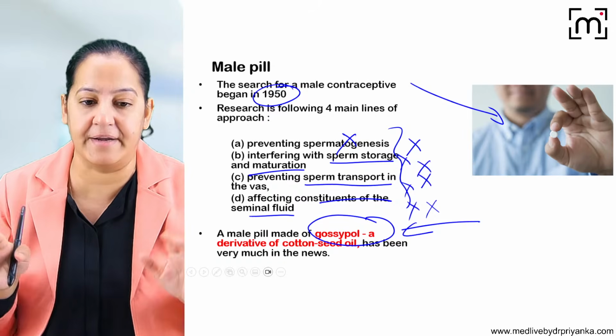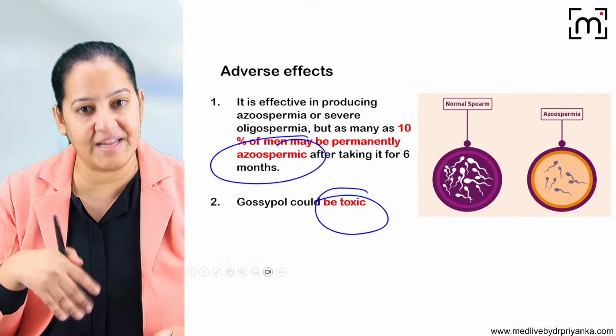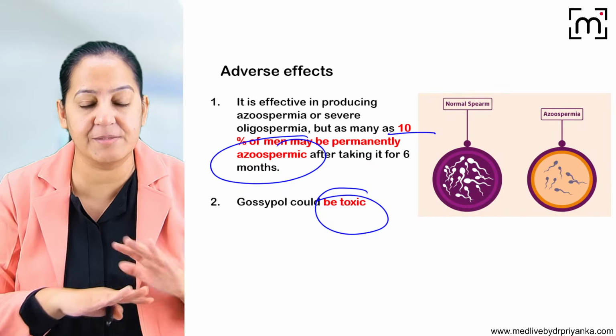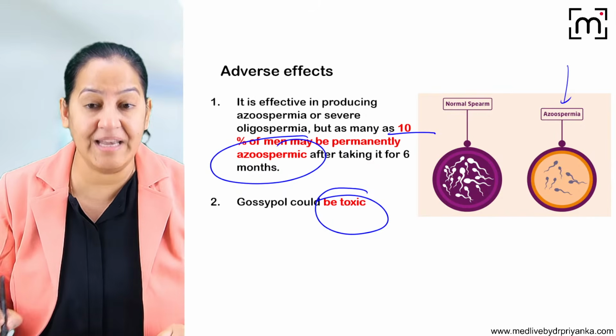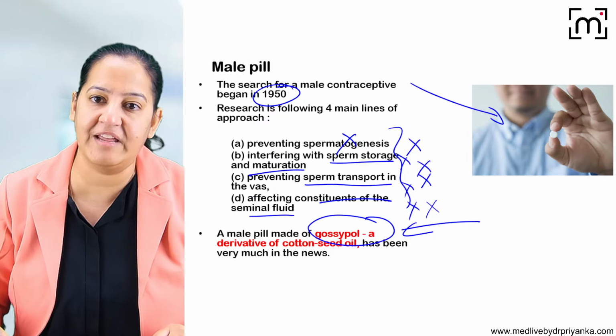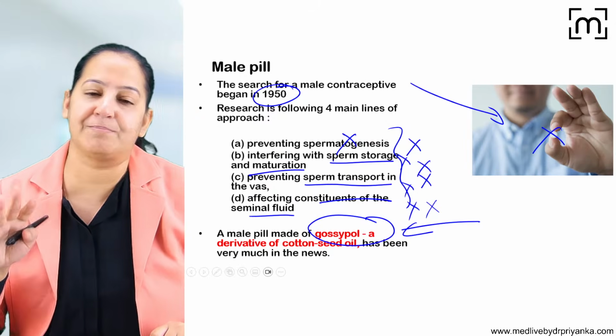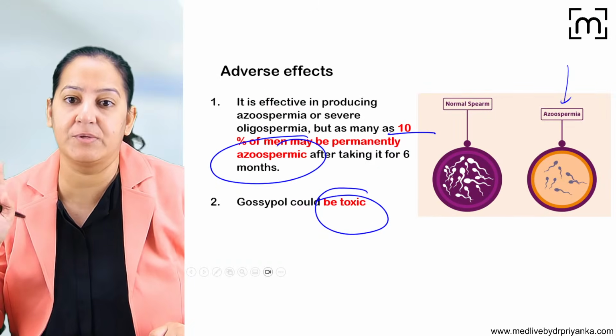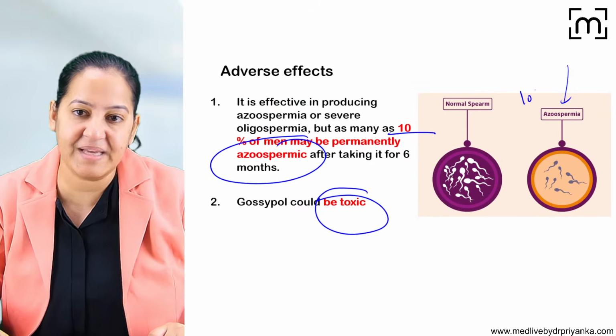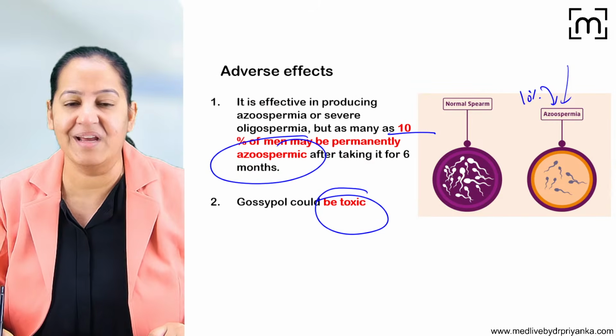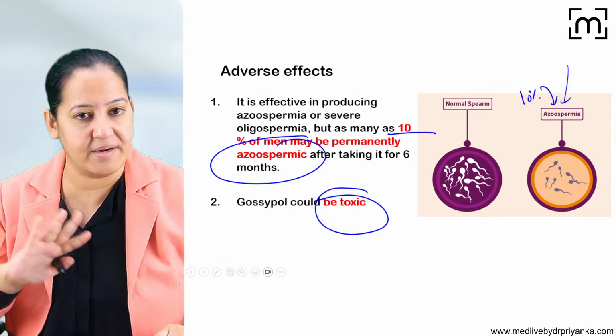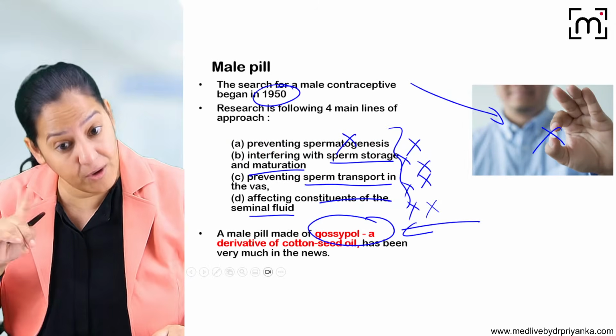So it is not permanent. But here it is observed that in nearly 10% of males, it is permanent azoospermia. So even on withdrawing it, the male cannot regain sperm formation. So it was a big side effect. So it is withdrawn from the market and it is not used. But the male pill was marketed once.